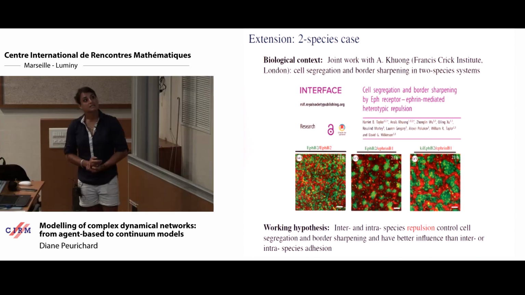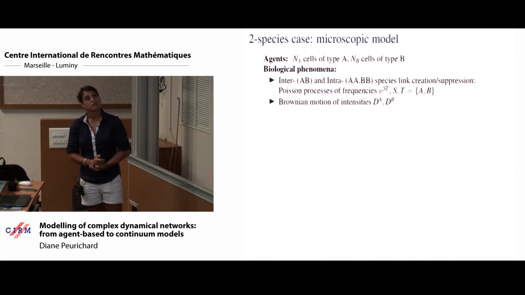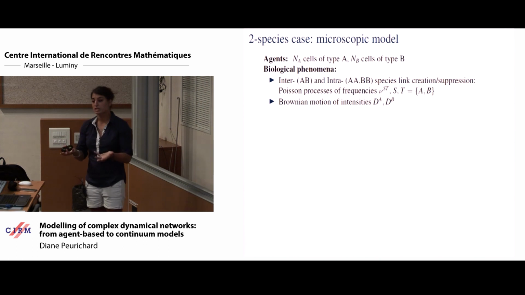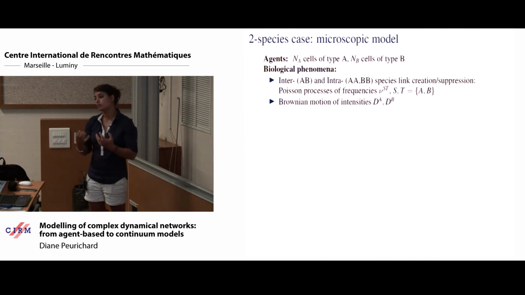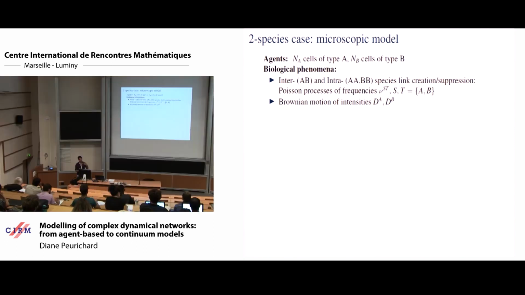So the nice thing about our model is that we can have a quantification of the aggregation as a function of the model parameters, and this is why they came to us. So what we did was to consider the same model but adding a new species of particle. So now we will have the exact same model but with particles of type A and particles of type B. So we still have the creation of links between particles.